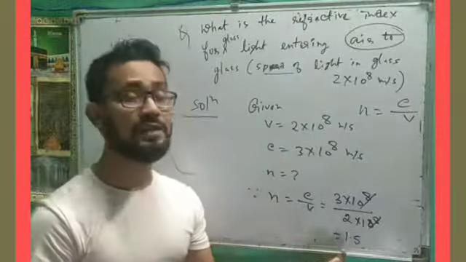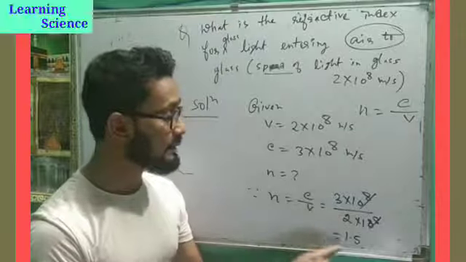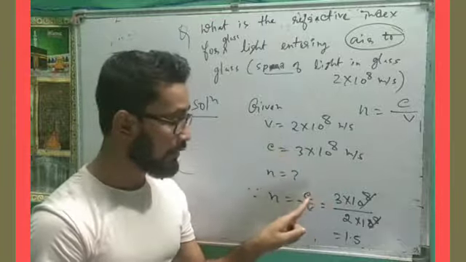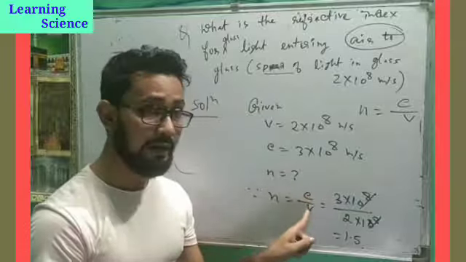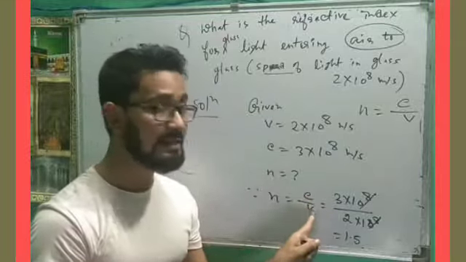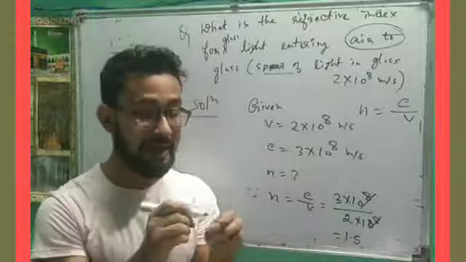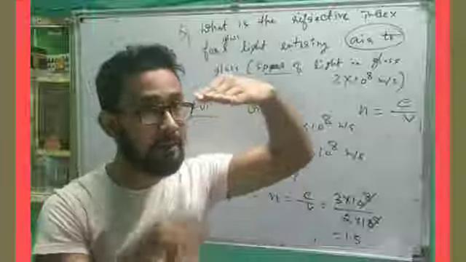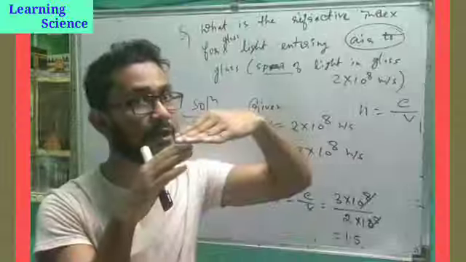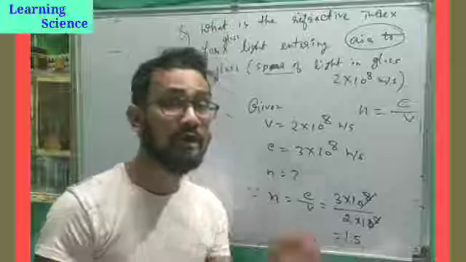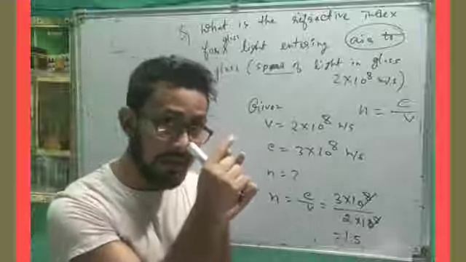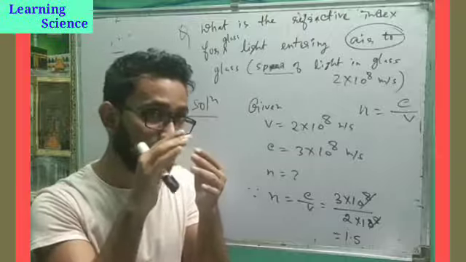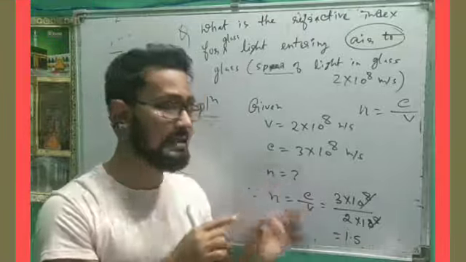The refractive index of glass is 1.5. What does this mean? This means that the ratio of speed of light in air and speed of light in glass is 1.5. The ratio of speed of light in air with speed of light in the medium is 1.5.